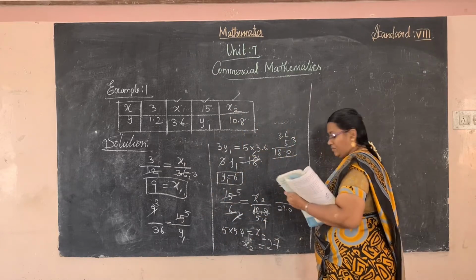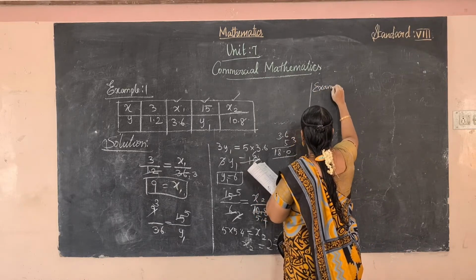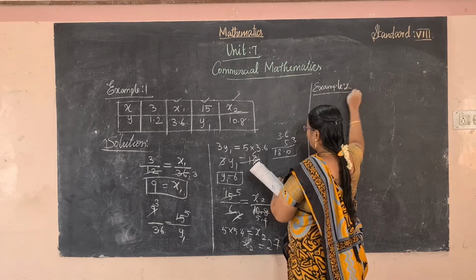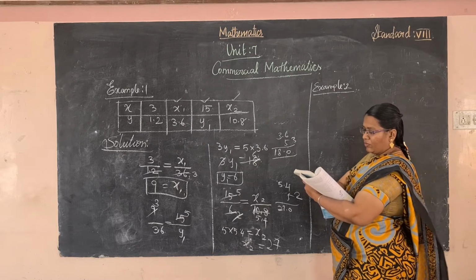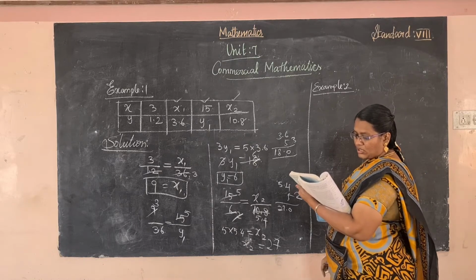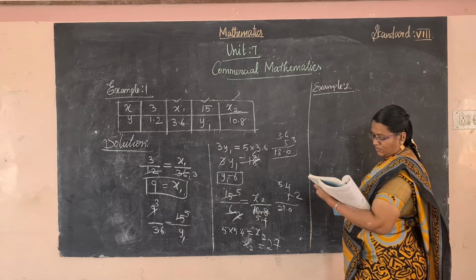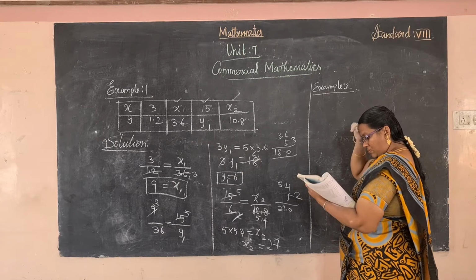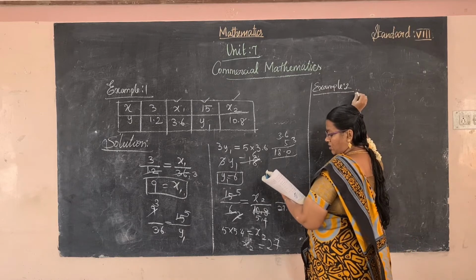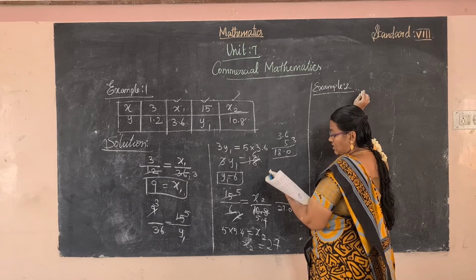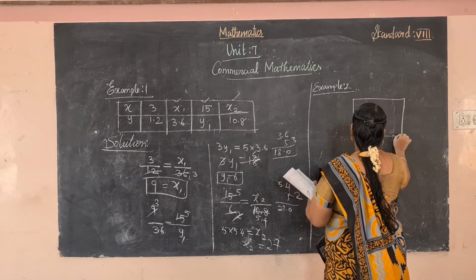Okay, and next one, example 2. A bike covers a distance of 300 km in 4 hours. What distance will it cover in 7 hours? So the bike covers the distance. So which data are given, you will draw like this, the statement.